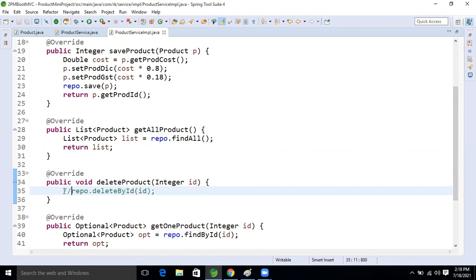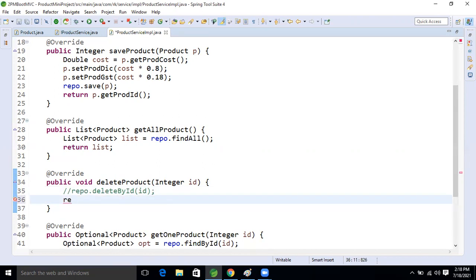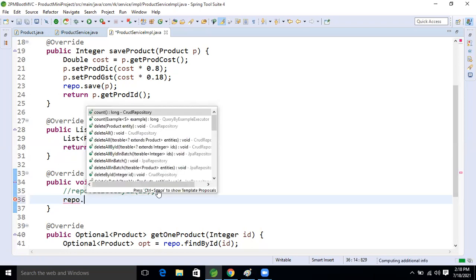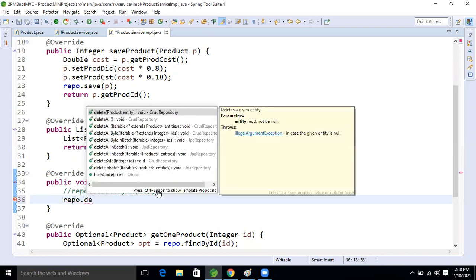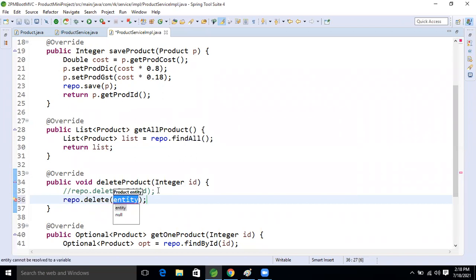After that, what will we do now, guys? See this, one more method is there: repo dot what? I hope people remember in Spring Data JPA the delete method is there or not, guys? Yes, this one will delete the entire object only, right? Entire object.